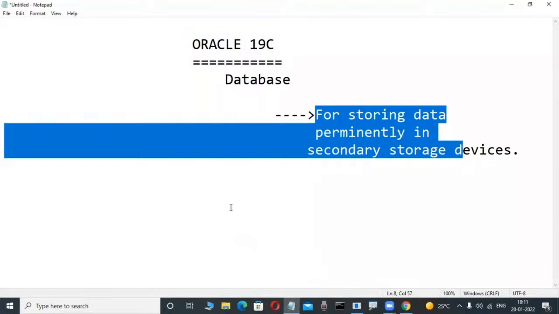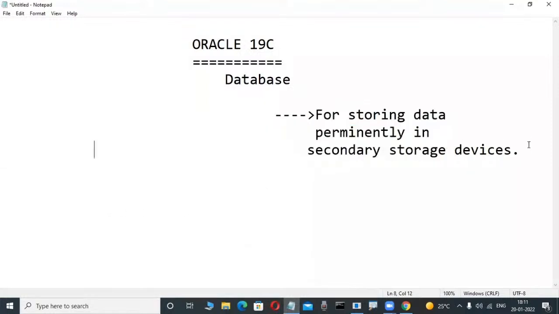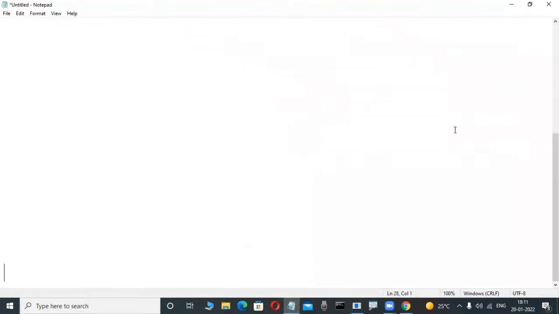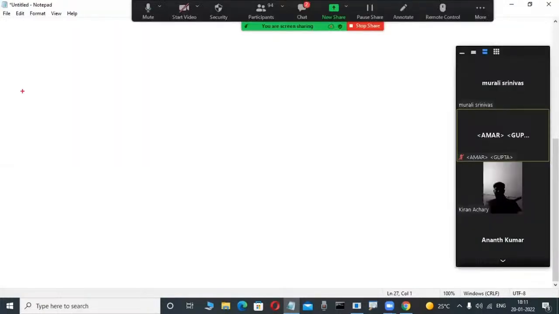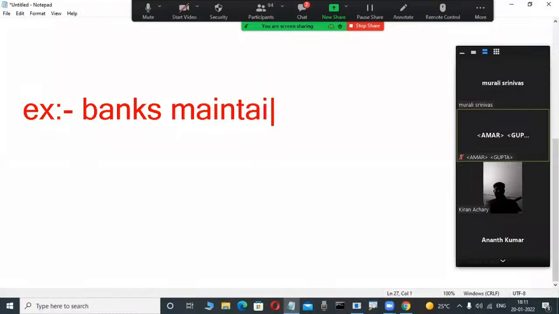Now check it out. Suppose, for example, you are a first-time newcomer and a non-technical person. It is easily understandable that every organization maintains a database. For example, so many applications are there, and I'm taking one of them. Take a bank. Banks maintain databases. Observe here. What is the purpose? They maintain a database for storing something.